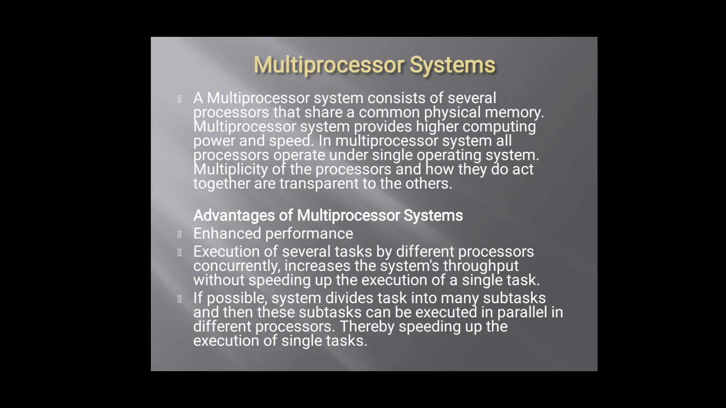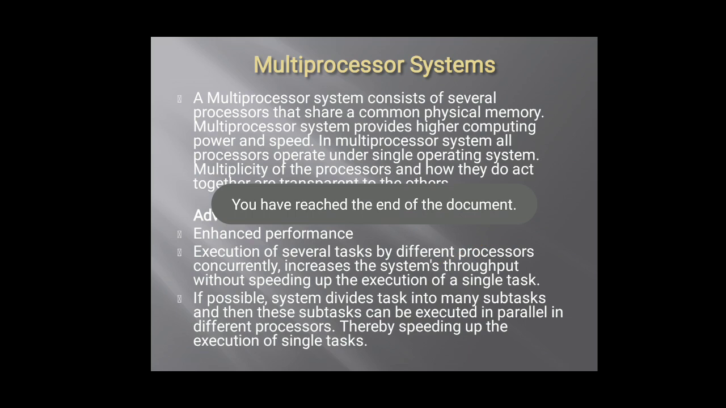If possible, the system divides tasks into many subtasks, and then these subtasks can be executed in parallel on different processors. When n number of CPUs are working, we can divide the task into subtasks, and n number of tasks are performed parallelly at that particular time, thereby speeding up the execution of a single task. As I said, when I want to complete a task in 5 minutes and the system gives it to me in 3 minutes, I am speeding up the output level, that is, the execution of the single task.